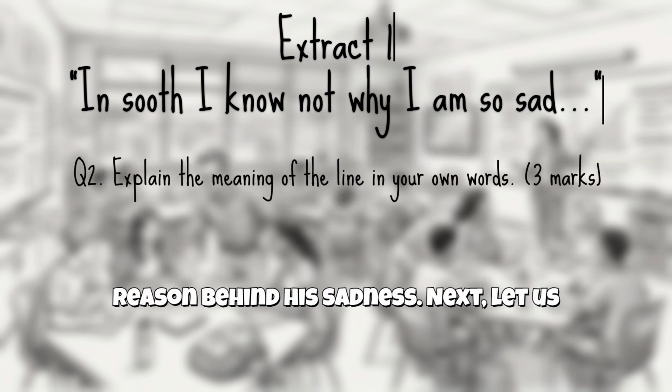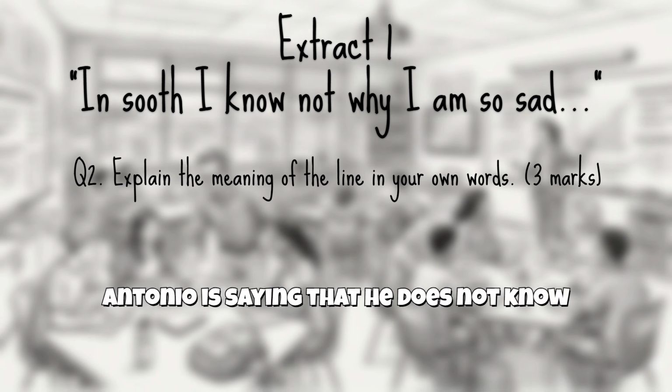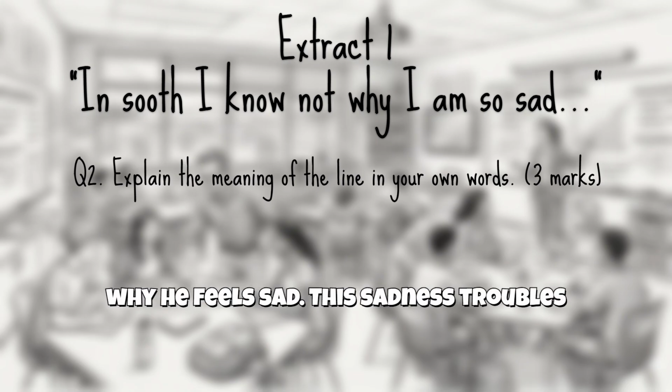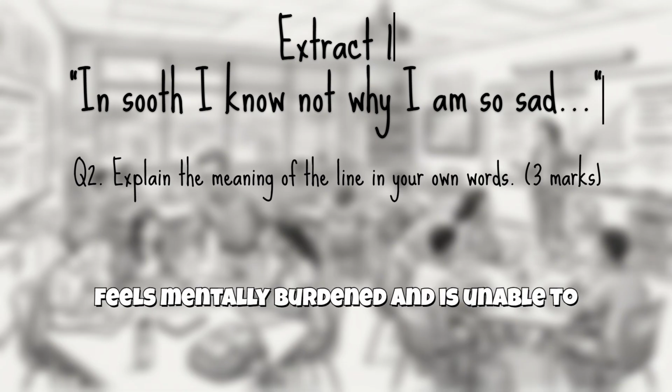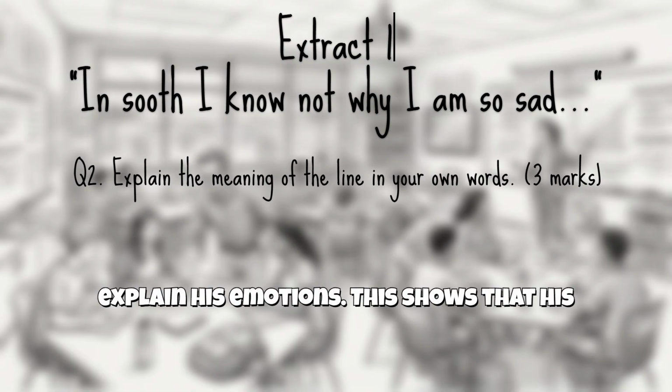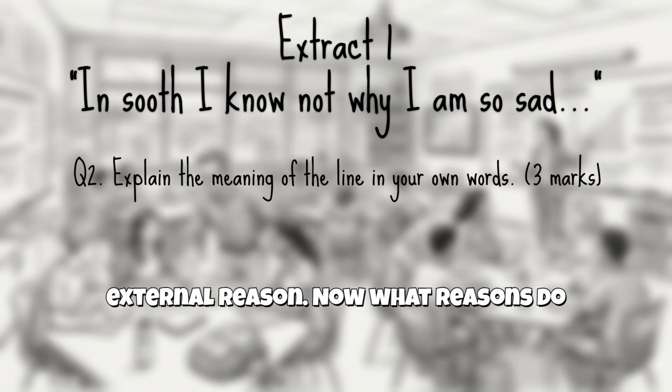Next, let us understand the meaning of the line. Antonio is saying that he does not know why he feels sad. This sadness troubles him deeply and even confuses him. He feels mentally burdened and is unable to explain his emotions. This shows that his sadness is not caused by any obvious external reason.